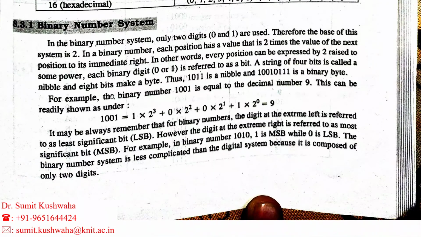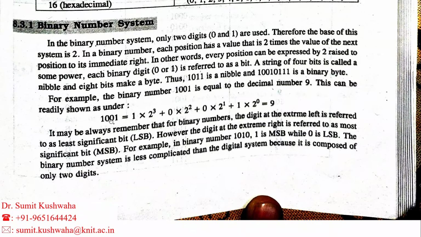Now how we represent... so see, this is a representation of a binary number. Okay, and this is the conversion of the binary number system to the decimal number system.